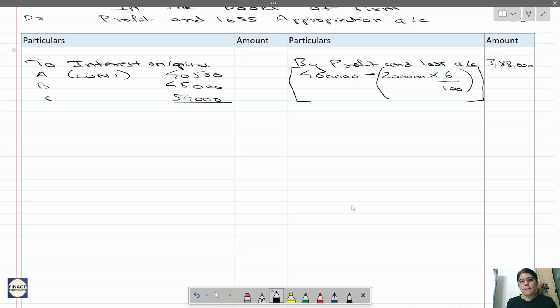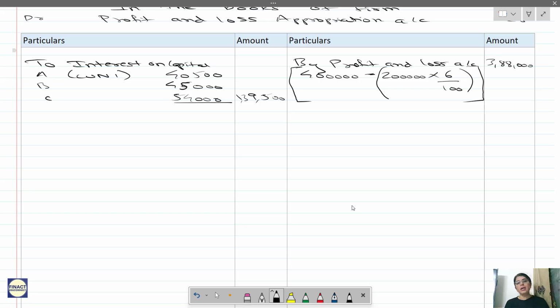Now listen here. Now the interest on capital initial entry. We have to prepare the current account also, so we have to post these entries in the current account. The initial entry will be interest on capital account debit to partners. This is a closing, a transfer entry that we have done in P&L appropriation.